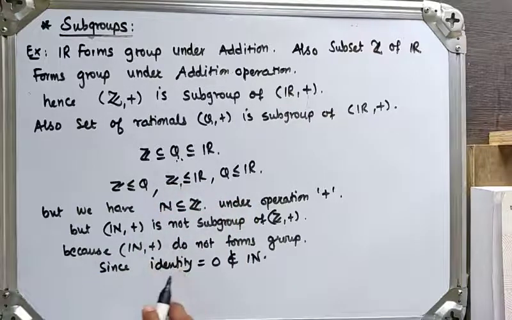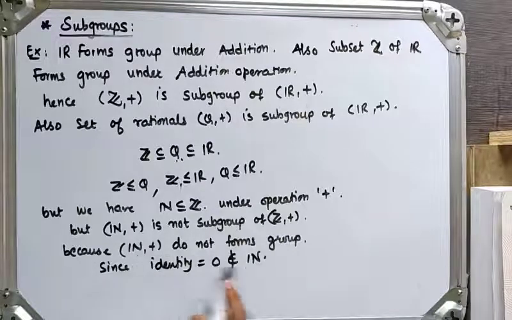The natural numbers under addition are not a subgroup of any other group. Okay, so these are the examples.